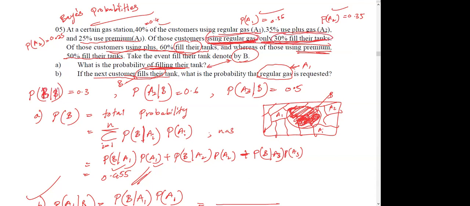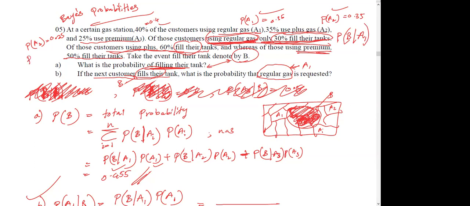So this is B given A1. Let me do I have an eraser here? No eraser. So I'll rewrite this. This is probability of B given regular gas. Regular gas means A1, and what they do is fill their tanks. So this is probability of B given A1.